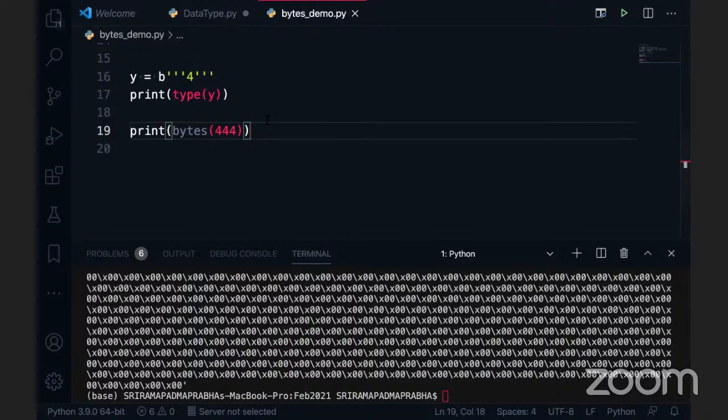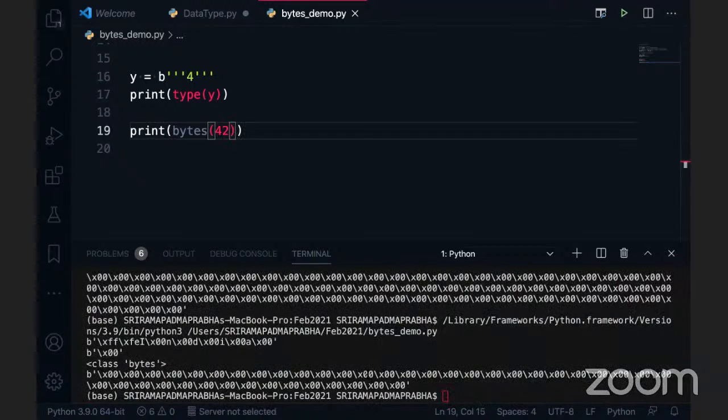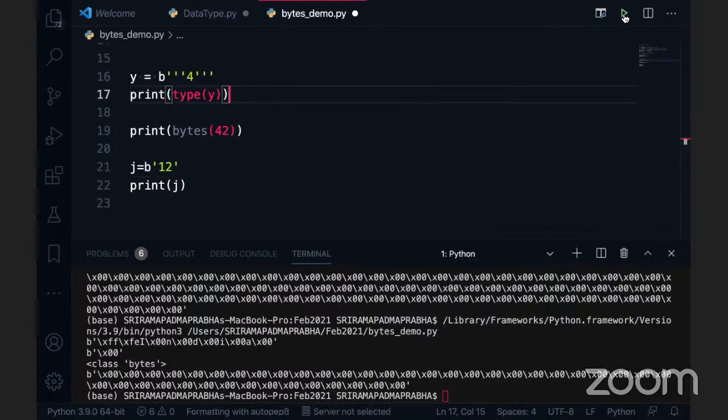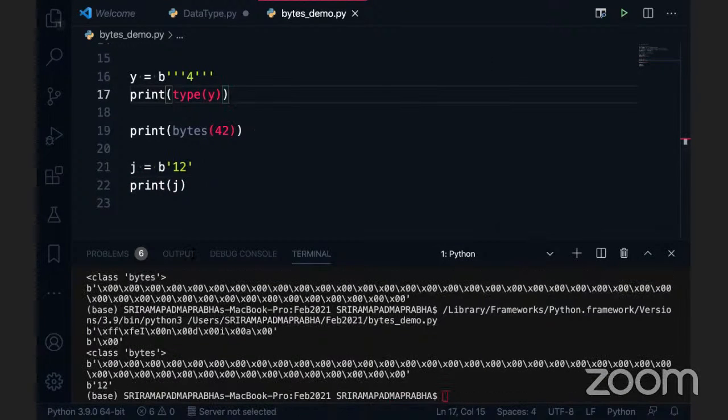But the problem here, okay, I will go and change this way. I'm going to take 42. Let me see the output here. I will get 42 as the size. But once I define the bytes, I want to change the value. Is it possible? For example, take j is equal to b of 1 2, something like this. I want to change this value. Is it possible? Now if I print this j, I'll get the output in byte format. You can see directly we got it.